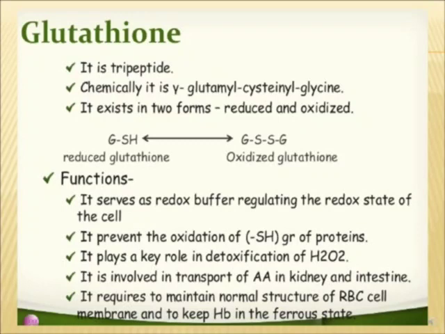The rest 3 groups are the same in all amino acids. Then we have seen the classification of amino acids based upon the nature of their R groups, their polarity, their acidic or basic nature, and other types of classification, like on the basis of nutritional requirement, ketogenic or glucogenic, or metabolic fate.